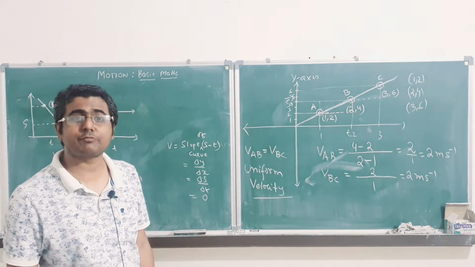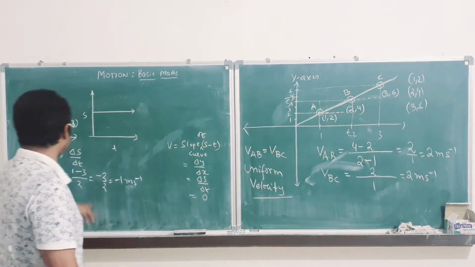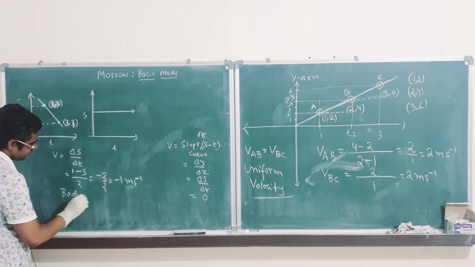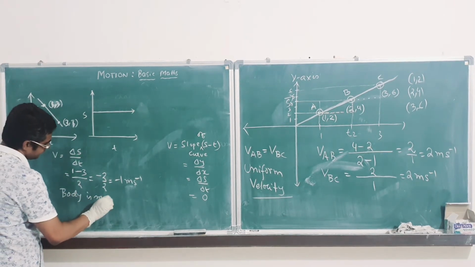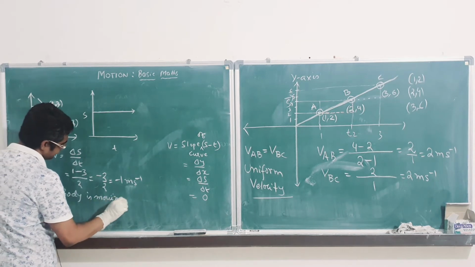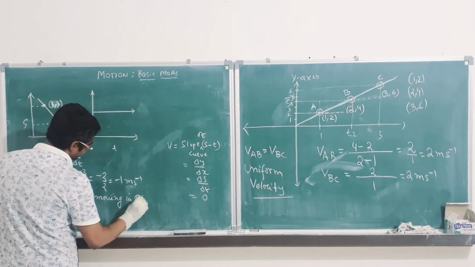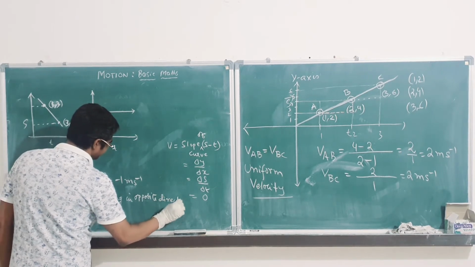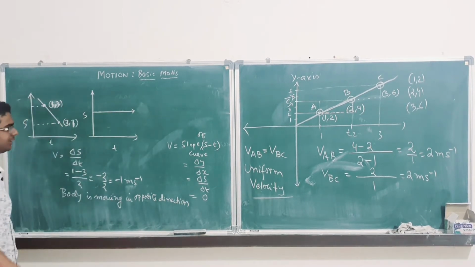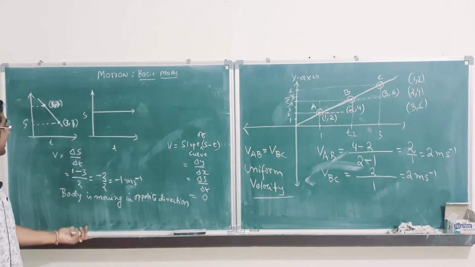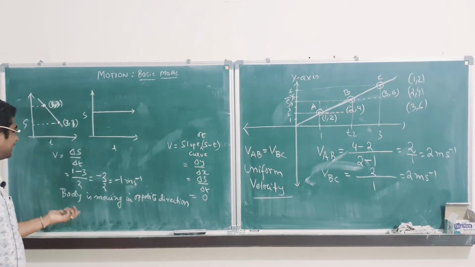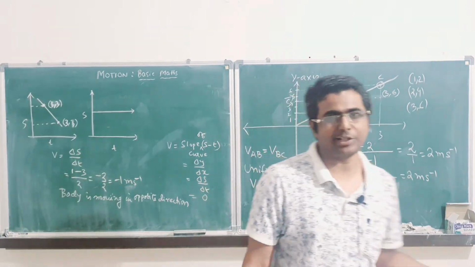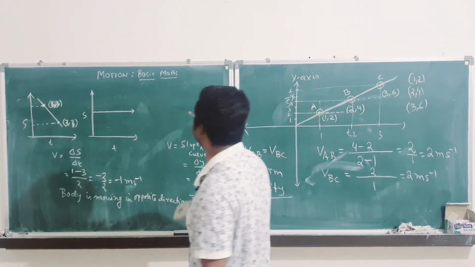So the velocity is negative, meaning the body is moving in the opposite direction. That is why I have said velocity is a vector quantity, and you can see the sign shows it.